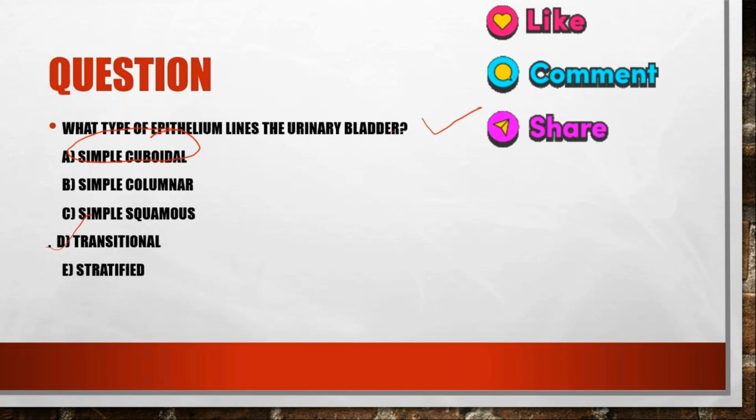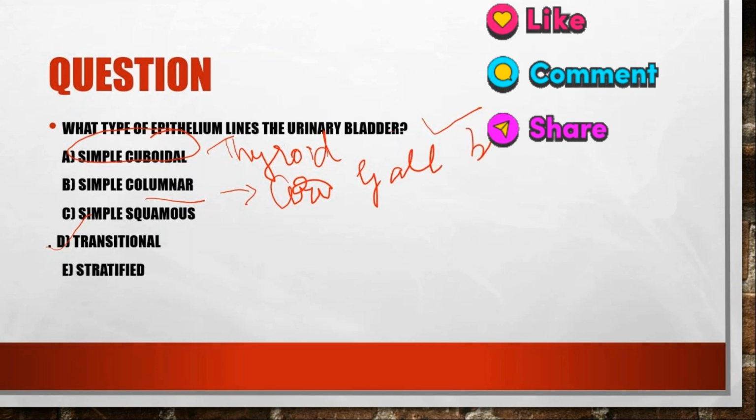It is in renal tubules. No, it is in thyroid. Okay, thyroid. And simple columnar? In the cervix, the internal. You can remember gallbladder. Gallbladder. Okay.